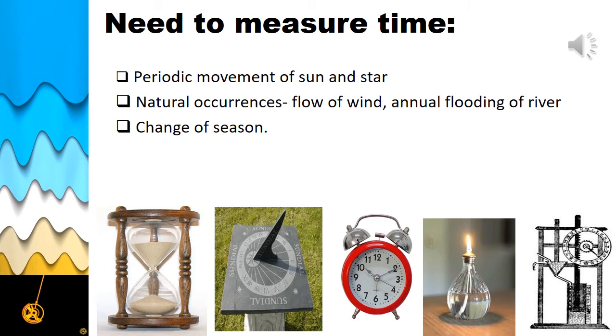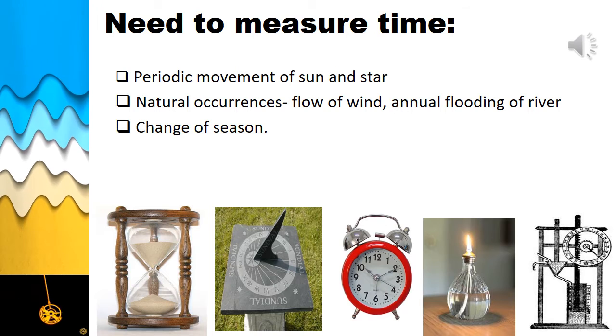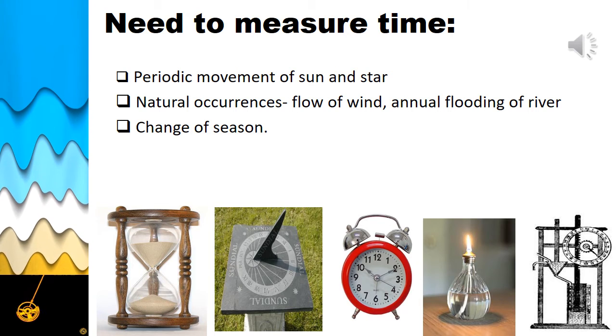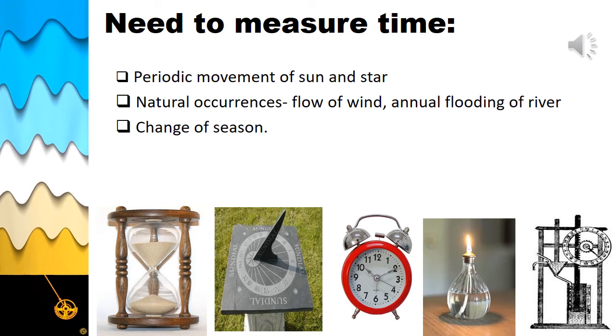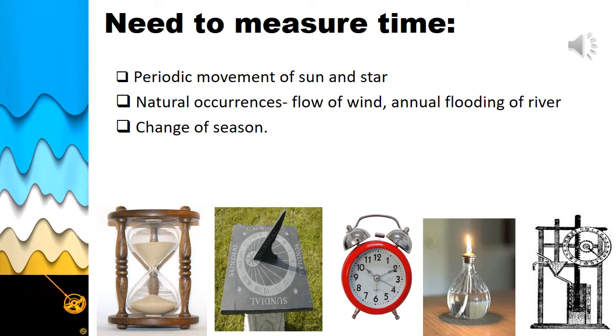For example, the periodic motion of sun and star, that is the time taken by the earth to complete one revolution around the sun, or the rotation around itself, that is what we now call a year and a day, right?